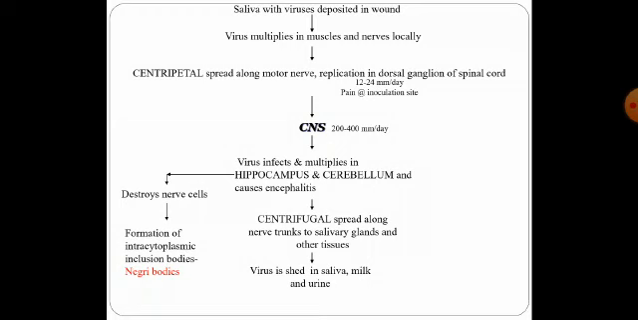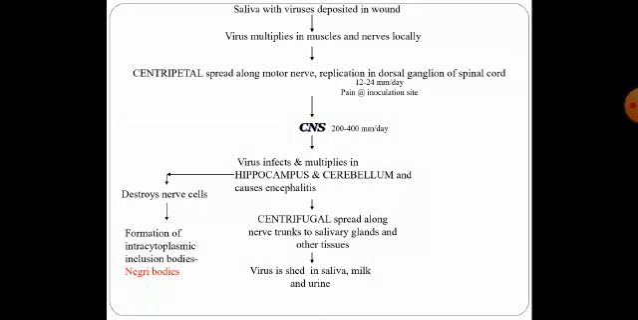During the centripetal spread, the virus travels at a rate of only 12 to 24 millimeters per day. So the travel rate is very, very slow. The only symptom that the patient will present is pain at the site of the bite, with no other symptoms seen. Rabies infection has a very long incubation period of about 20 to 90 days.